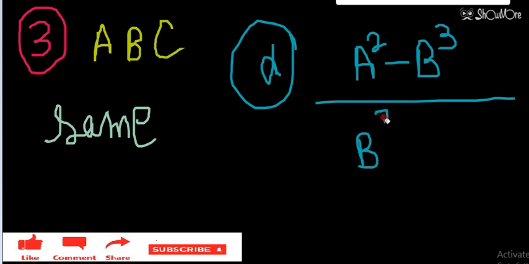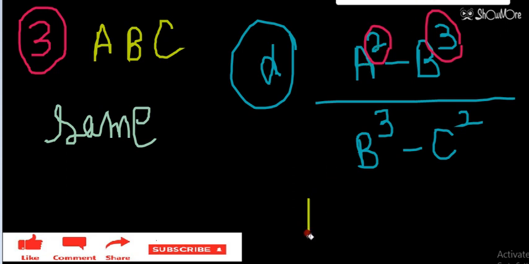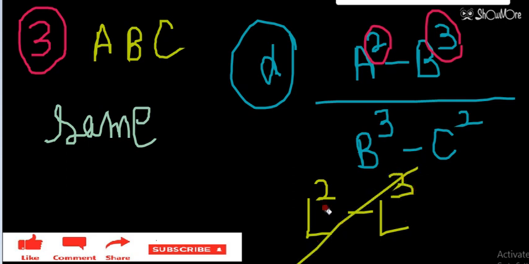So here you can see A, B, C have the same dimensions. So if A and B have the same dimensions, then A's power is 2, B's power is 3. So this relation is not possible. I hope you know the example. If I take the dimensional formula of A equal to length, then L square minus L cube. This is not possible. This is not allowed according to the principle of homogeneity. So that means this numerator, A square minus B cube, is not possible.